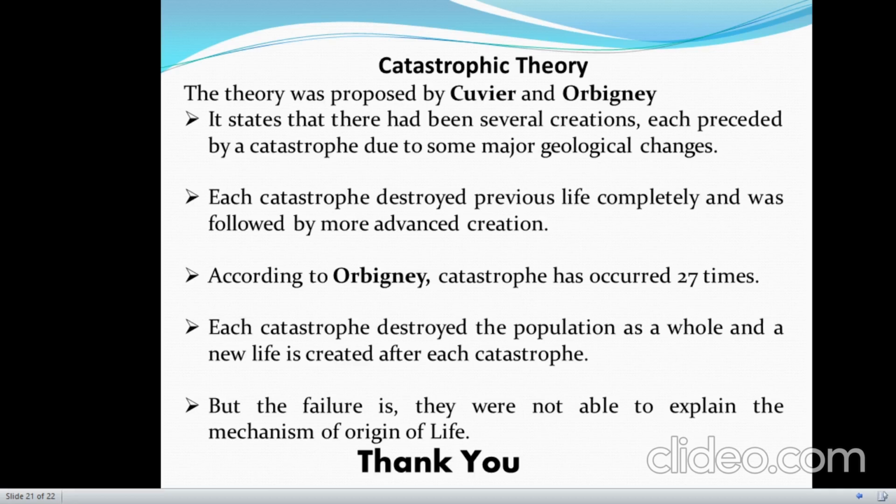Similarly, there are many other theories related to the origin of life, but they failed to explain the exact mechanism of origin of life. But the main theory that was accepted by most scientists was the modern or chemosynthetic theory of origin of life. This theory, we will discuss in our next lecture.